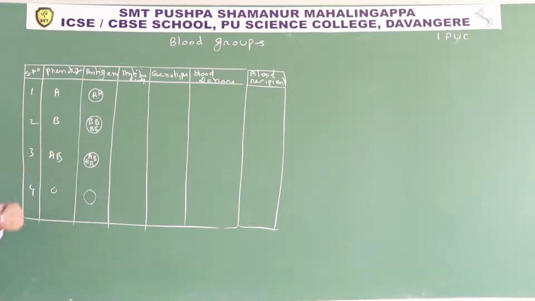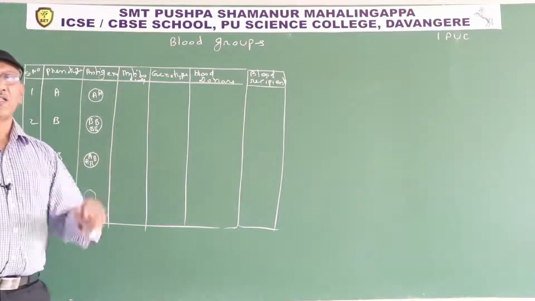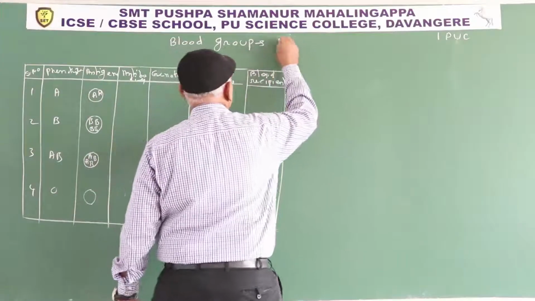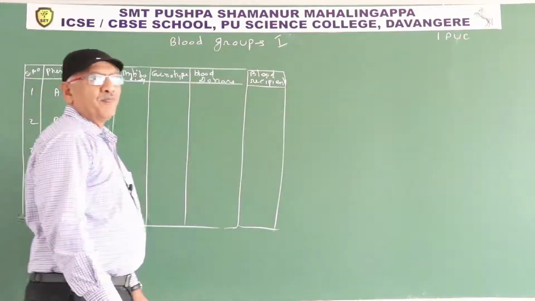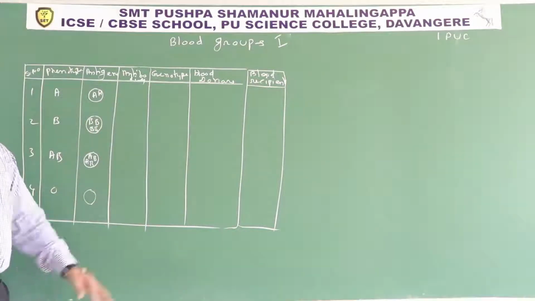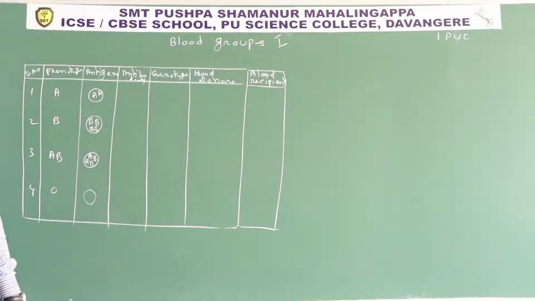Phenotype means physical appearance of a character. Tall pea plant: tall is the physical appearance, dwarf. Here the character is blood group. Generally one character is expressed by one gene. The gene responsible for blood group is I, isoagglutinogen. Isoagglutinogen is a gene and its character is blood group.